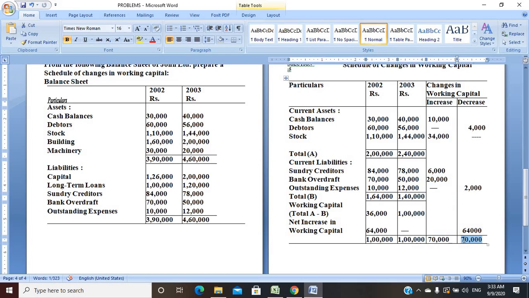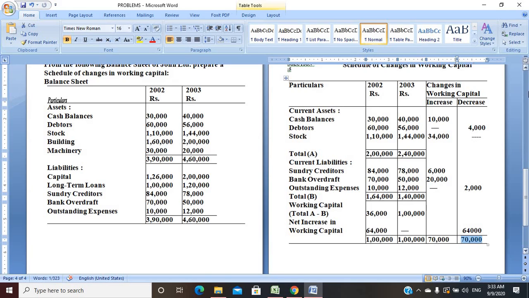So be very cautious whenever you calculate a liability: you should always remember that what is increasing should be mentioned in working capital as decreasing. Whenever it comes as decreasing in value, it will come automatically in increasing value. So here is the difference between these. All these questions should be calculated accordingly to calculate the working capital.